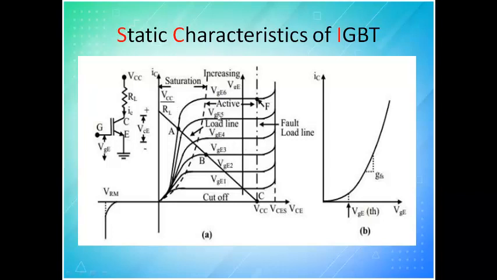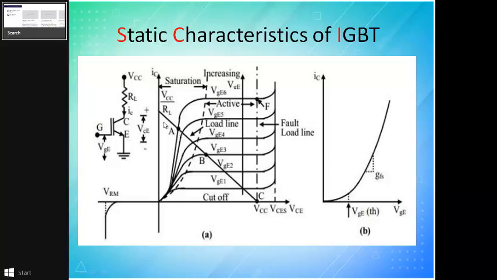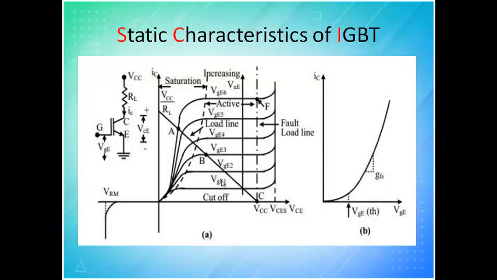Without gate voltage nothing is there. Only if you give gate voltage beyond this particular value does the device get turned on, and then we give a voltage of this particular value so that it comes to saturation. In our application we do not operate in the slow variation region, it is either cutoff or saturation.